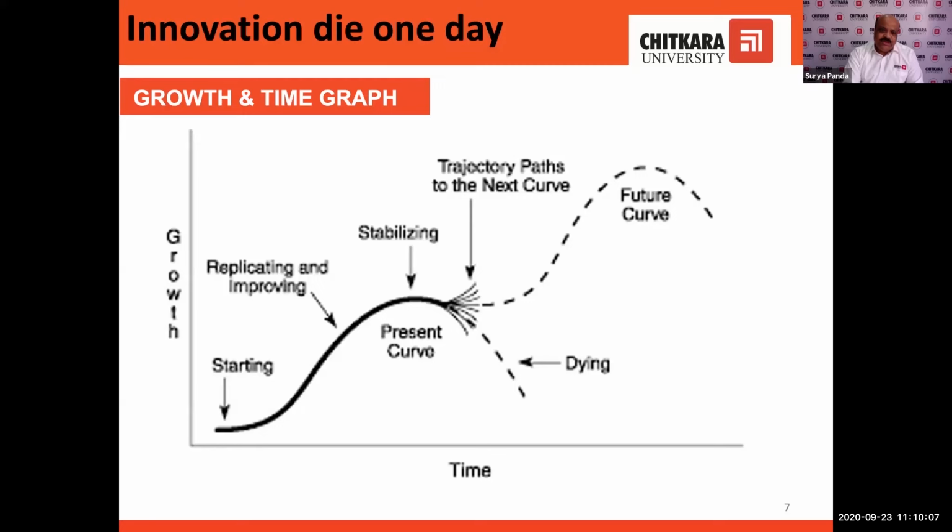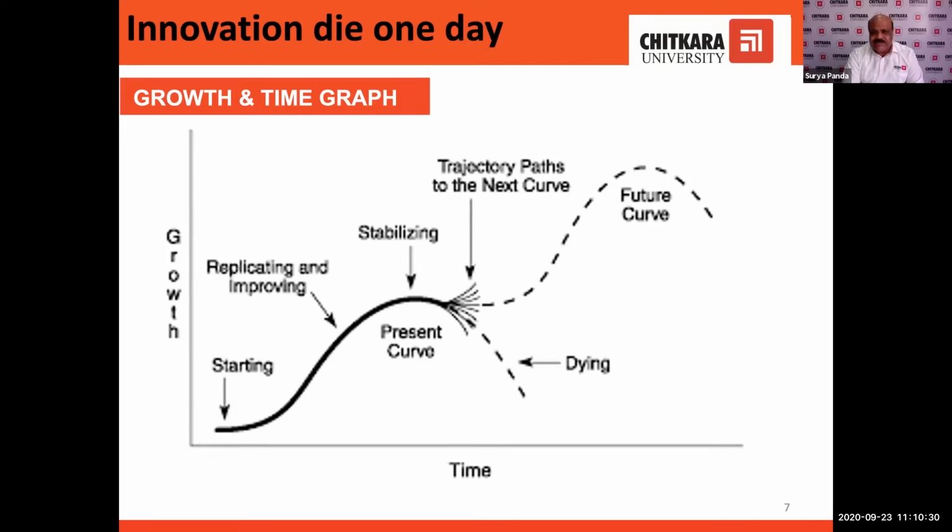So whenever you find a new innovative product, it will die one day due to technological disruption. And the new technology, new idea, new innovation will take the place and continue the curve upward.